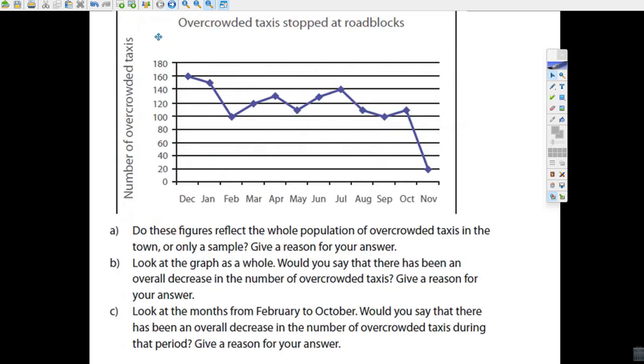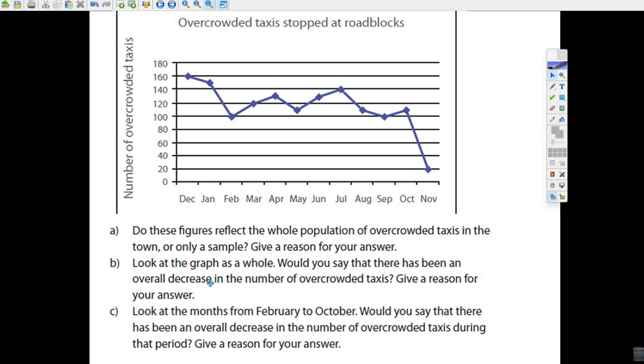Now, what we want you to do is take a look at this data and ask ourselves, do these figures reflect the whole population of overcrowded taxis in the town, or only a sample? Well, you just have to use your reasoning. These are the overcrowded taxis they stopped. There'd be a lot of taxis that they wouldn't see. They're also only doing it on weekends, which is maybe a reasonable sample, but it's definitely a sample. It's not looking at all the overcrowded taxis. You're only getting a picture of it.